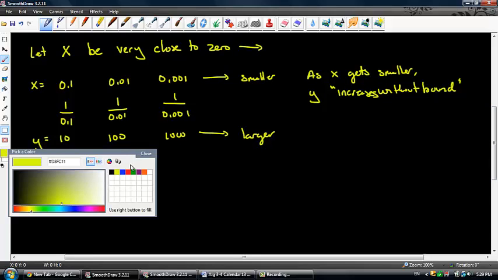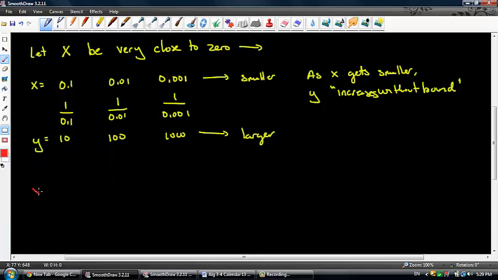Let me change to red to catch up. If I say let x equal negative 0.1, then I have my function 1 over negative 0.1. Well, that's going to be negative 10. And this is y. If I say negative 0.01, we don't have to do any more math for that. That's negative 100. And then in this example, negative 0.001, that's negative 1,000.